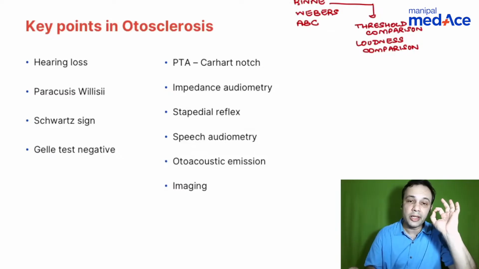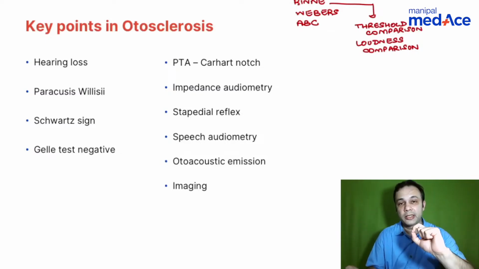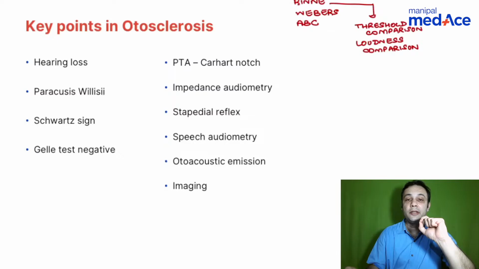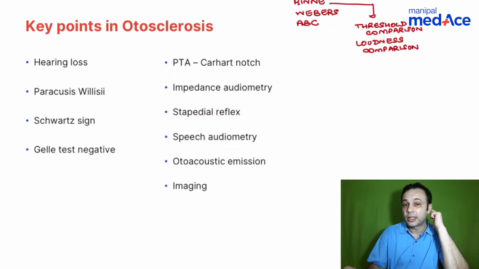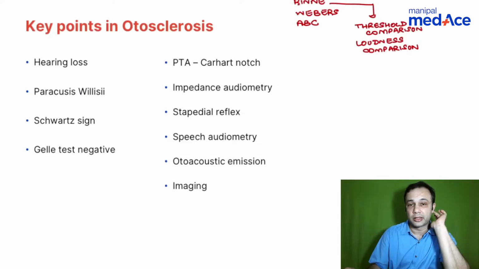So that is about Rinne's test. There is one important entity which is called false negative Rinne's test, which is commonly seen if there is a severe sensorineural hearing loss on the affected side. It gives you a false impression, as the bone conduction gets transmitted to the opposite side and gives you a false negative Rinne's test.